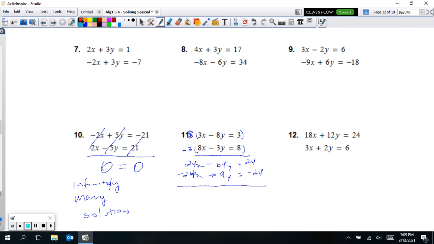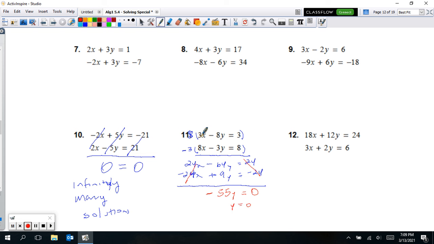So now, when I combine these together, we'll cancel out these x's. So x is 24 minus 24, those are going to cancel out. But then I take 9 away from 64, that does make a negative 55. 55y is equal to, and 24 and 24 here cancel out, so that's 0. So really y is going to equal 0.